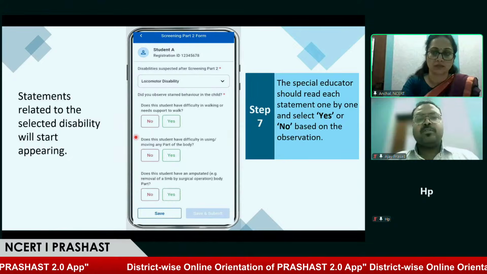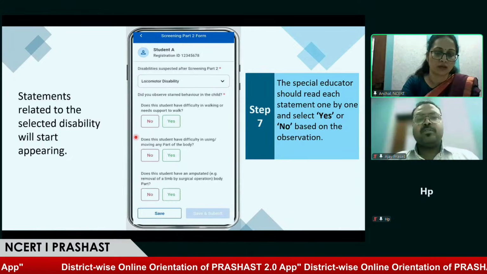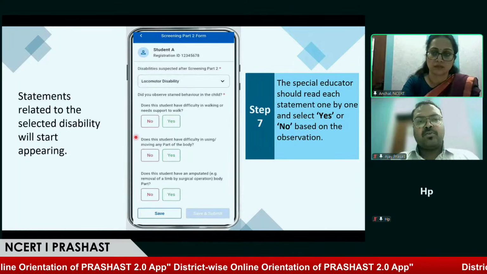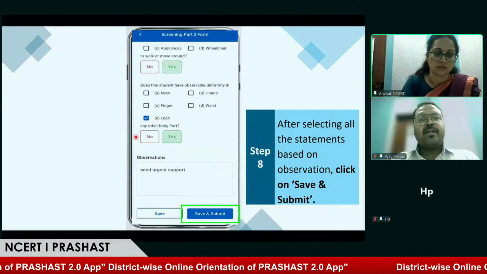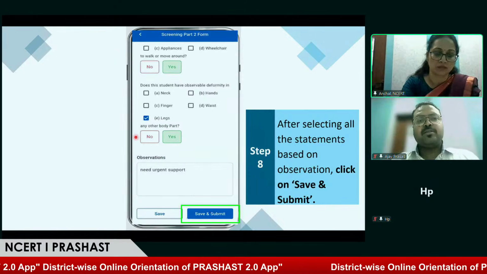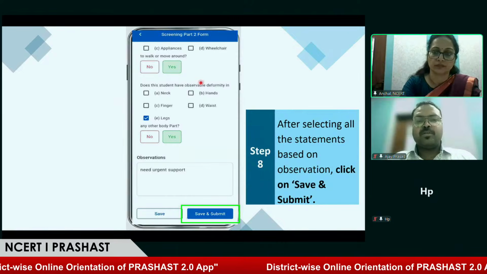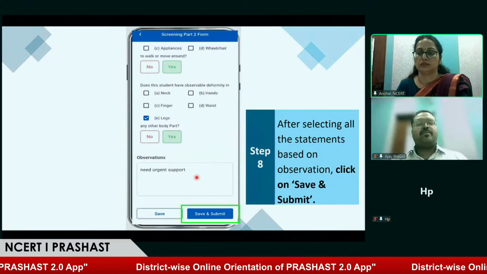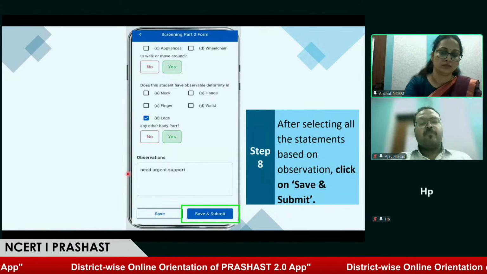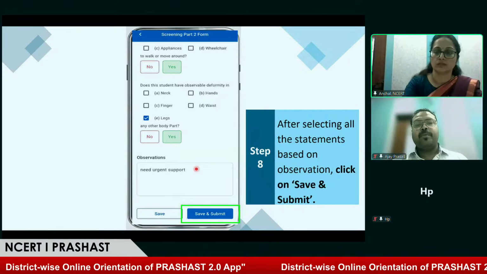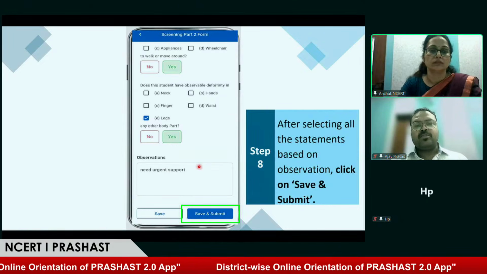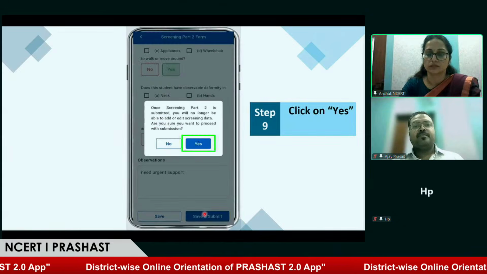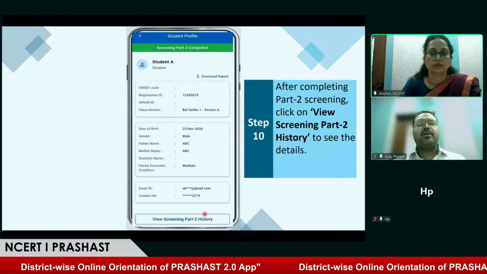So based on the selection of the special educator, he or she will get the set of questionnaire, which is a compulsory questionnaire. They have to go through each and every question and click on yes or no. After that, they have to select the relevant option based on the checkboxes in the relevant questionnaire. Once that is done, the special educator in the PRASHAST application will also get an option to fill in the observation, which could be in text form. And after all this information is captured, it can be saved and submitted. Once this is done, we can see the screening part 2 has been completed.